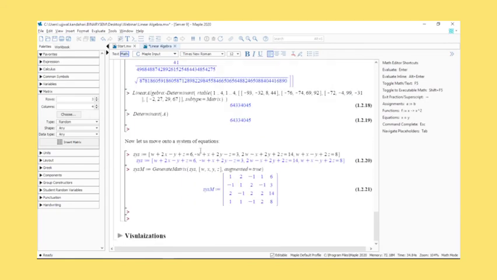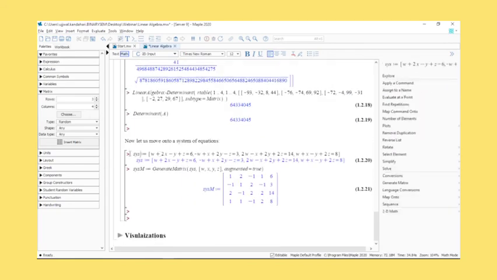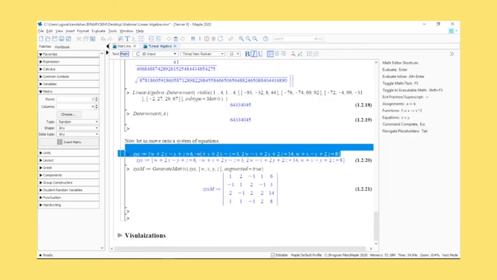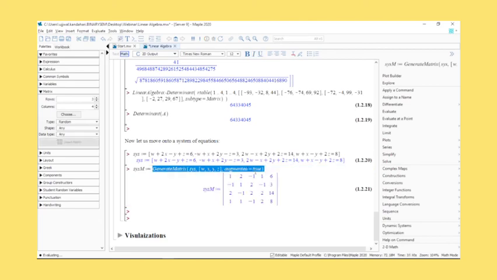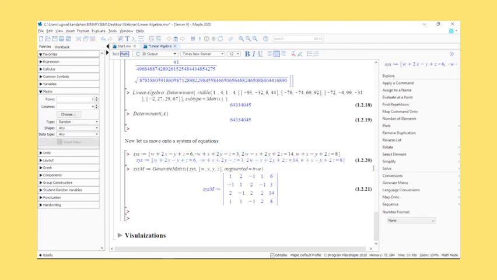This is another example. Let's say I have a system of equations. You just write the system of equations, and I use the generate matrix command. It will automatically generate a matrix for me. So again, that is also extremely useful. You can also go from the panel here, generate matrix.